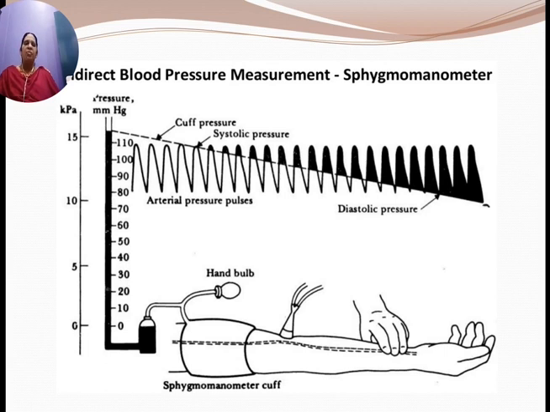This is the diagram of the pressure of the mercury with time, showing how the variation of pressure takes place when the cuff pressure is released from a maximum to a lower value.